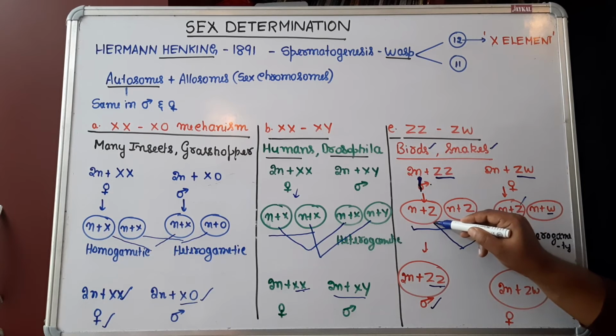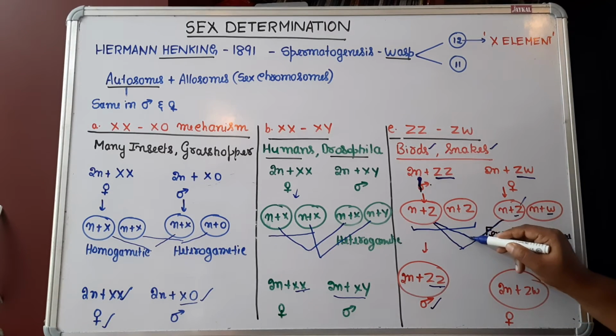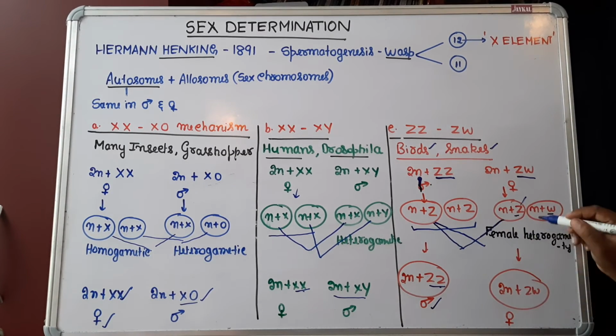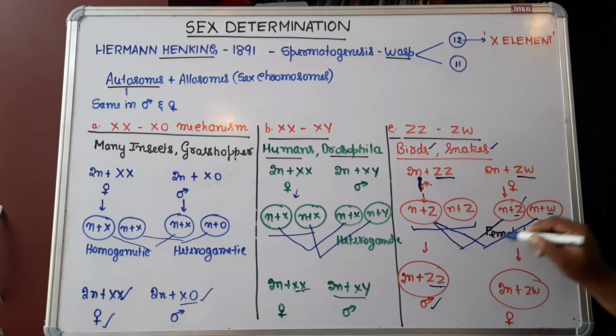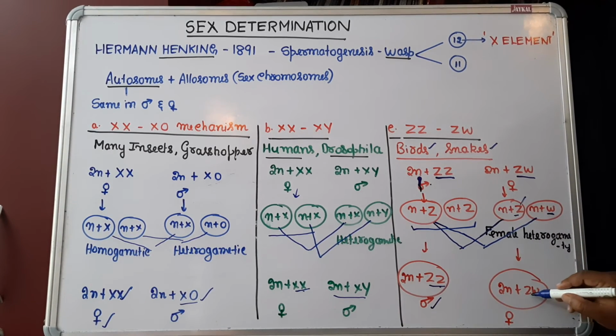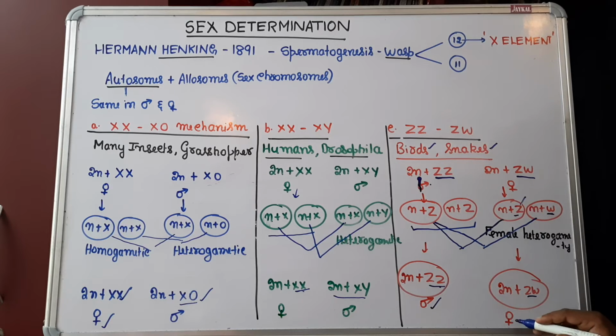If the sperm fertilizes the egg carrying W chromosome, then the ZW condition comes and it is going to be a hen in case of chicken, or a female. So female heterogamety is unique to birds and snakes.